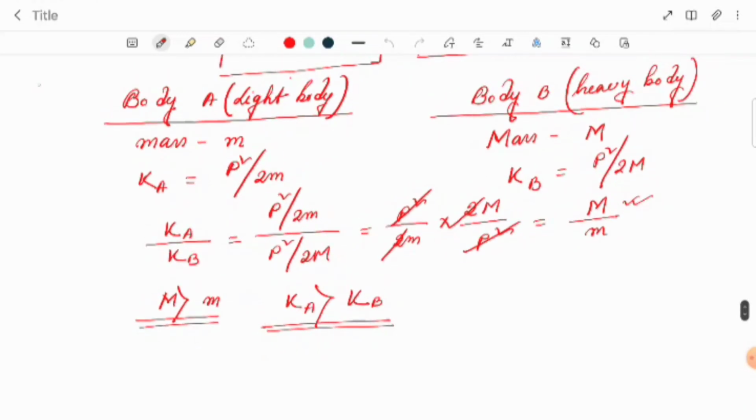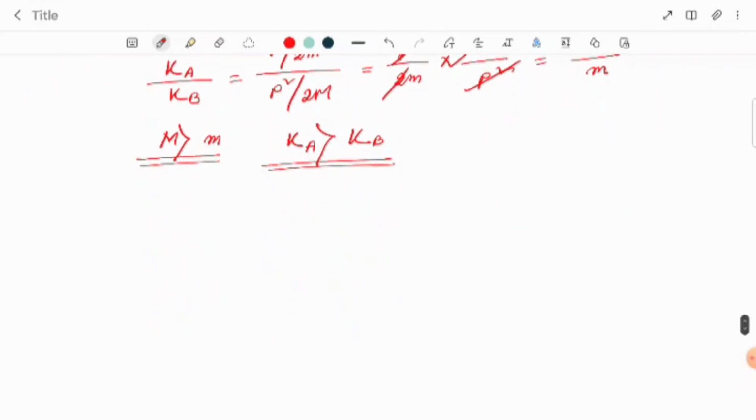This was case 1, where p was constant, meaning the momentum was constant in this part. Now in the second part, the momentum will change and the kinetic energy will be the same. Again, body A is the light body and body B is the heavy body. So in case 2, the kinetic energy is the same, constant.